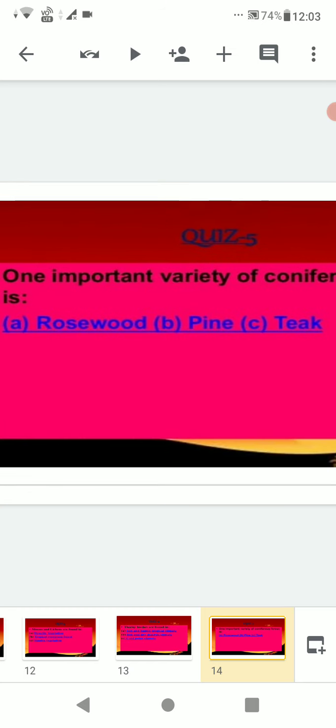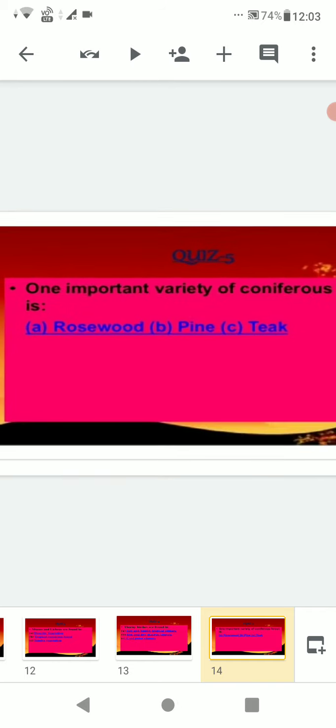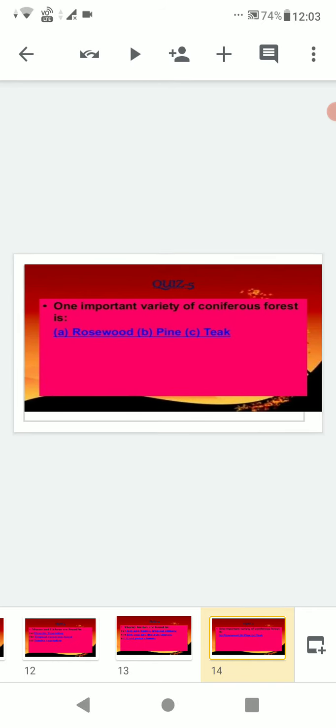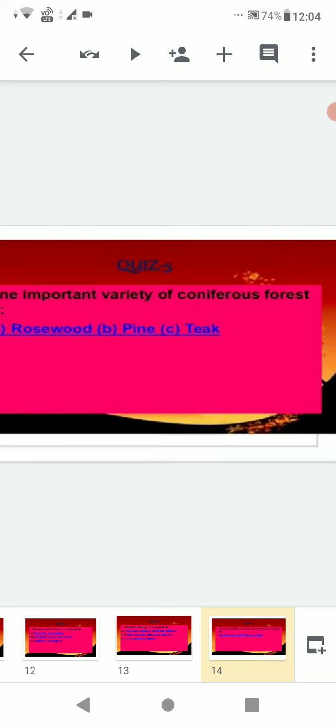Rosewood, pine, or teak? It's pine. If you thought option B, you are right.